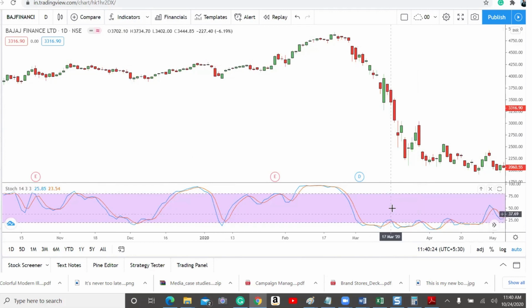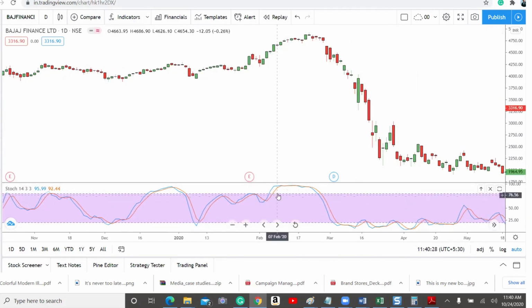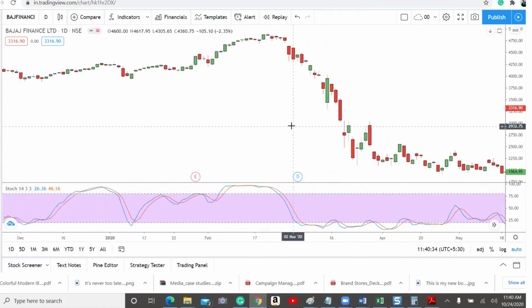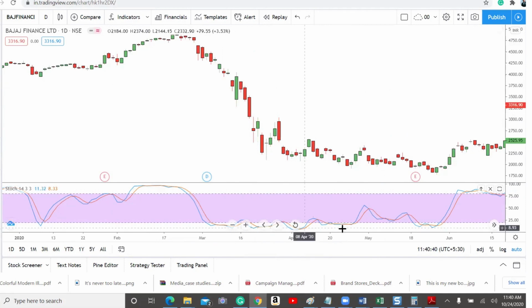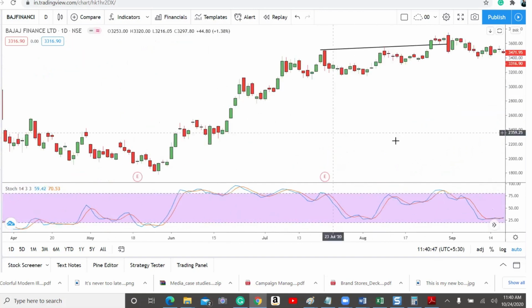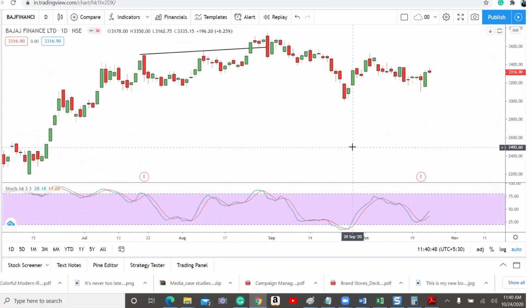So once again, this is a reading between 0 to 100. Can you see this? Here, it traded above 80, for example. It stayed there for a longer period in a strong uptrend. Here also it traded above 80 for a longer duration. Here, can you see this? This traded below 20 when the market was in a downtrend. So this is how one can use stochastic as well.